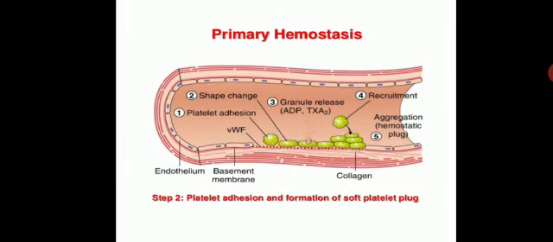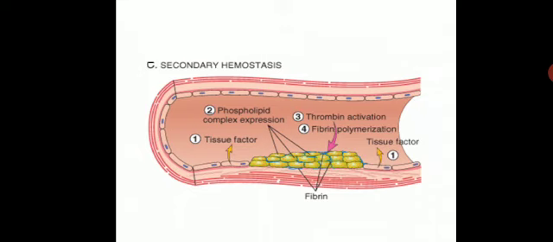After vasoconstriction, there will be primary hemostasis, where there is formation of a temporary platelet plug. Here you can see at the site of injury the platelets adhere, then there is a shape change of platelets, granule release, and recruitment of more platelets. Then there is formation of a hemostatic plug after aggregation of platelets, and this is a temporary hemostatic plug which can be easily removed.